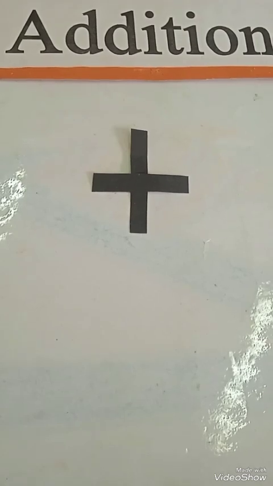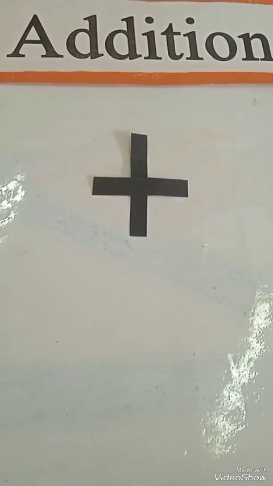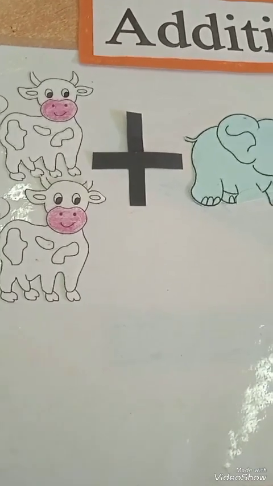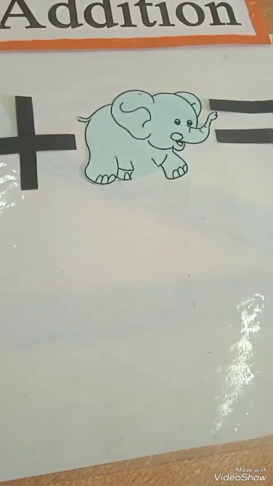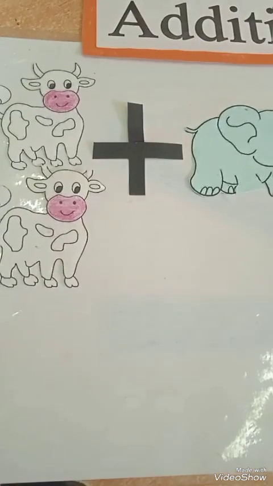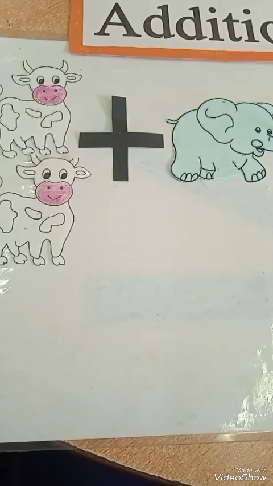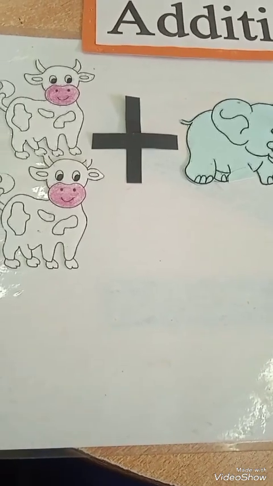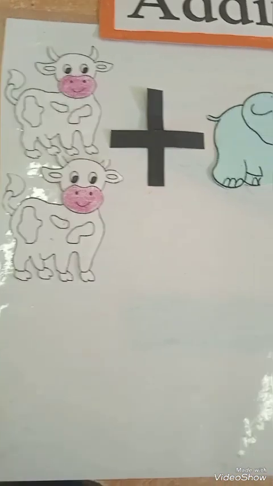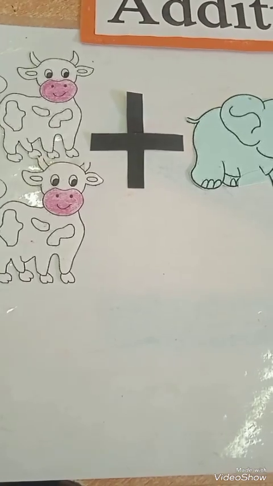And now we are going to count some objects and we will do addition on different objects. Okay kids, look at here. We have some animals today and the plus sign and is equal to, and we are going to add them. Now what is going to happen? What we will do in the first? Very good. We will count these cows and then we will count elephant and then we will count them all together.